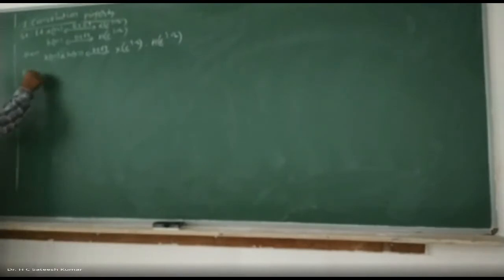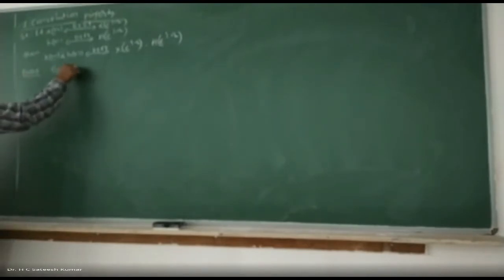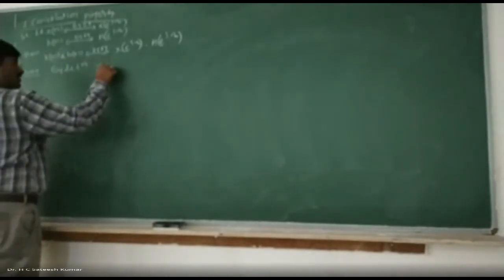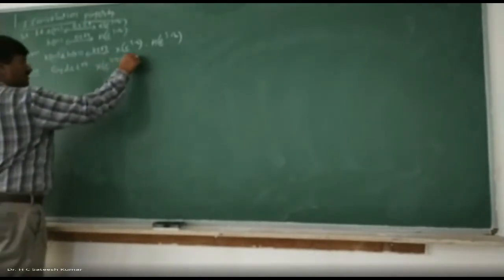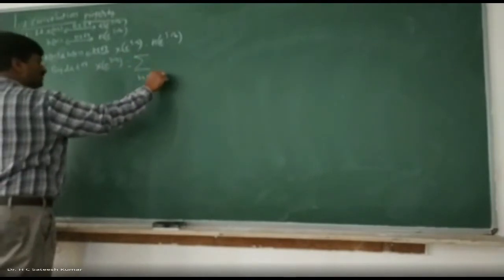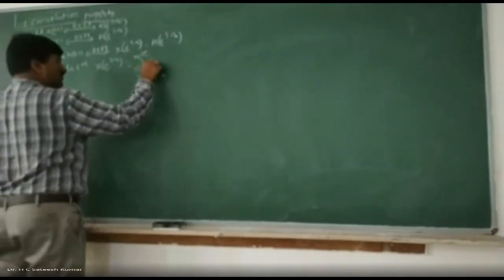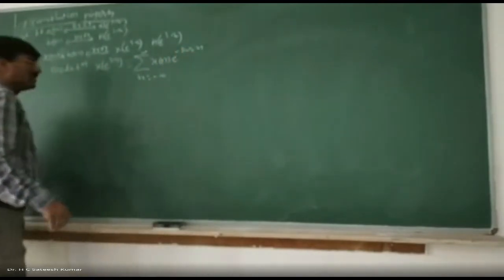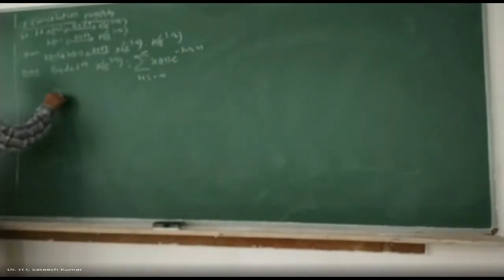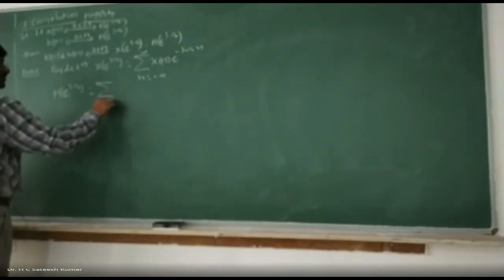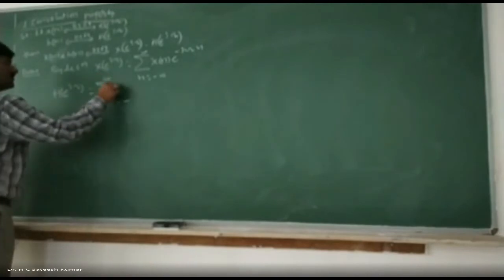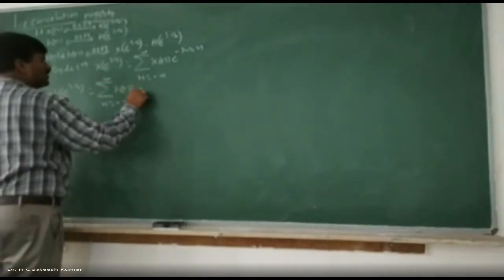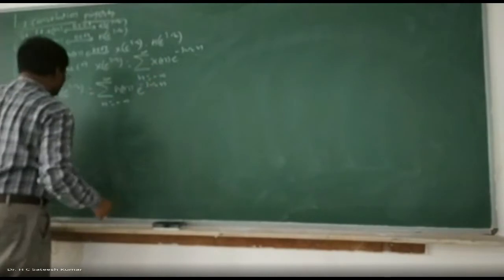Same type only. By definition, X(e^jω) is equal to summation n varies from minus infinity to plus infinity x[n] e^(-jωn). H(e^jω) is equal to summation n varies from minus infinity to plus infinity h[n] e^(-jωn).